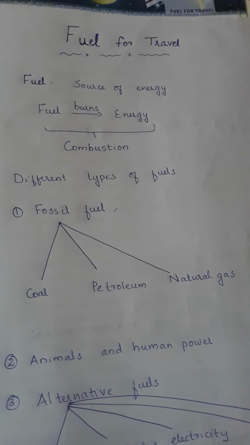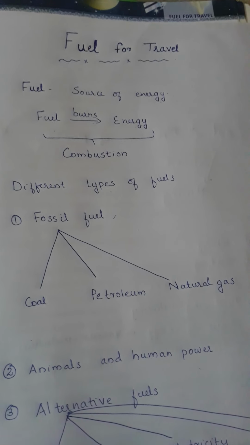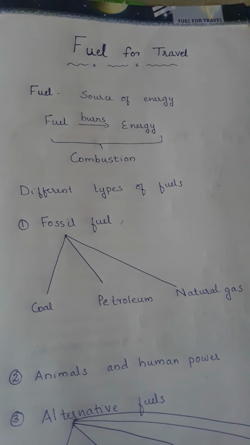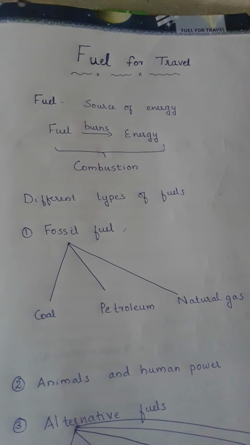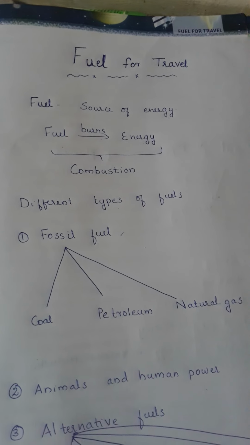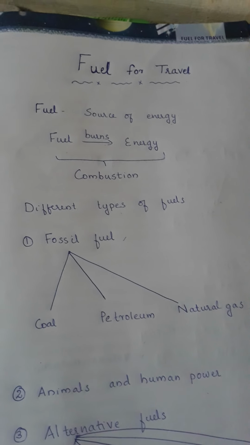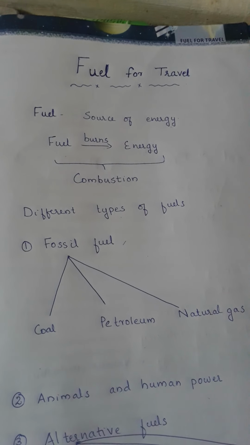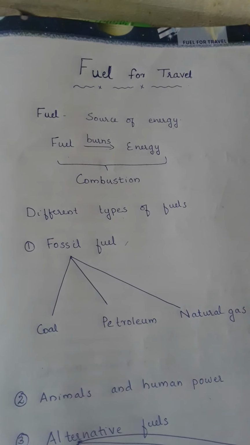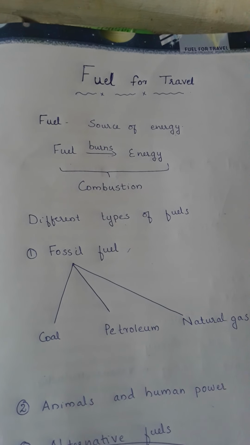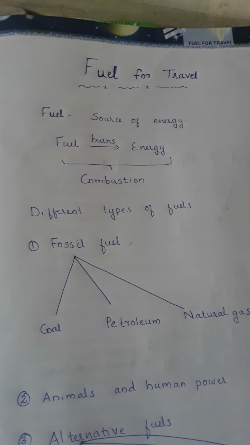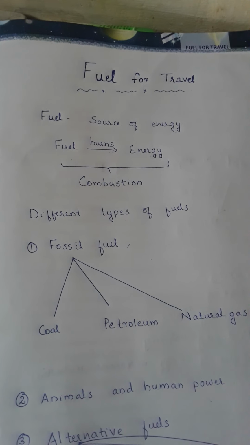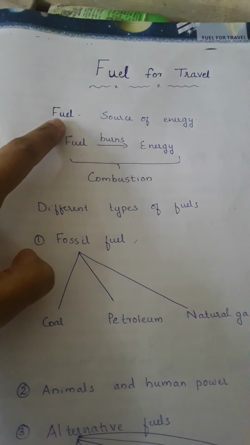For transportation, to travel from one place to another place, we need vehicles. Vehicles need energy to run. As you know, we need energy for doing work. That energy we get from food. From where does the vehicle get energy to run? Vehicles get energy from fuel. Fuel is the source of energy.